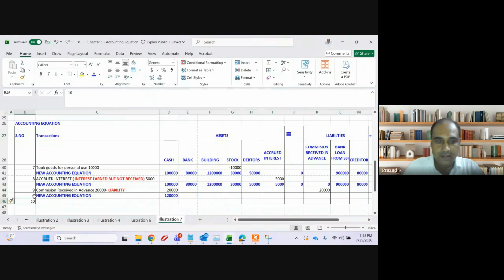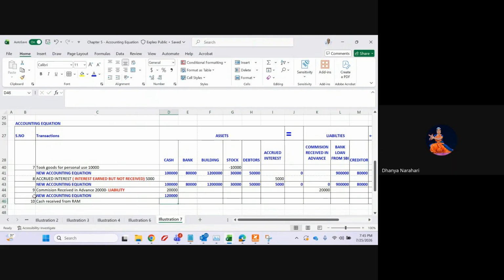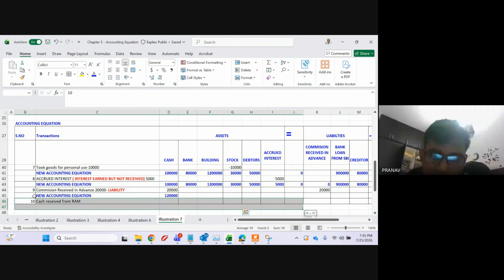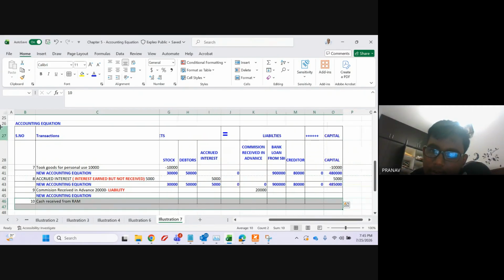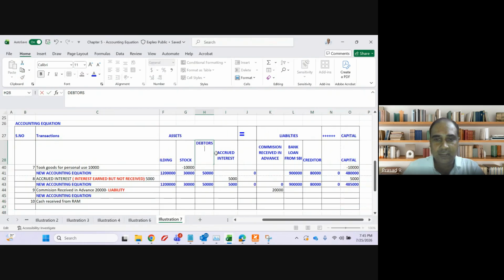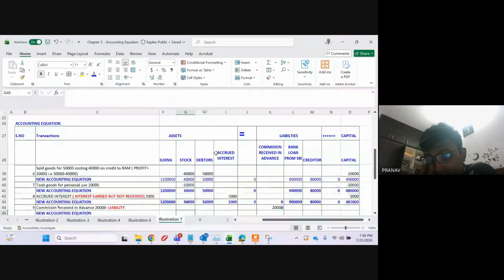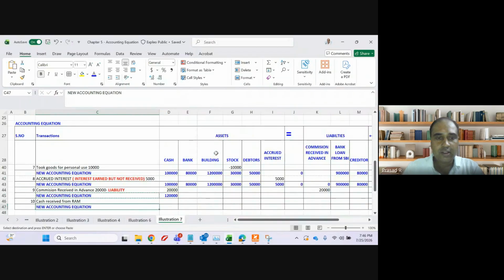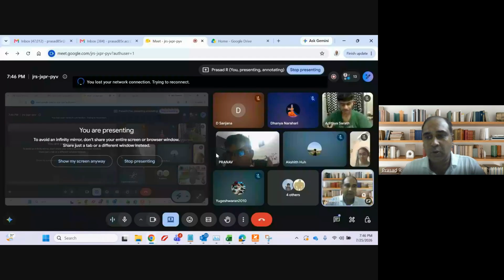Okay. The last one, sir. Cash received from Ram. This is very easy. Ram was my debtor or creditor? Debtor. Always when I receive cash, obviously it has to be debtor only. Sir, debtor means owner? Not owner, debtor. A person to whom we have sold the goods on credit is called debtor. This debtor was Ram.